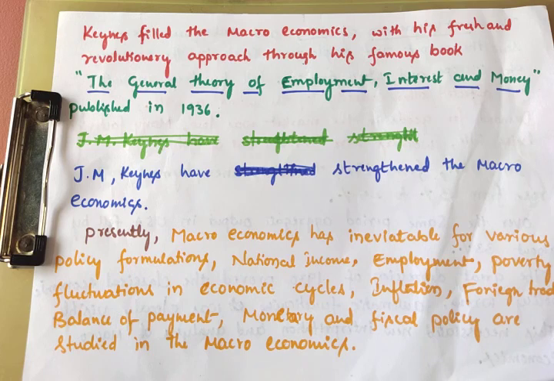Balance of payment means a list of exports and imports of a country in a year. And also to know the monetary and fiscal policy. Monetary policy is related to the Reserve Bank of India.